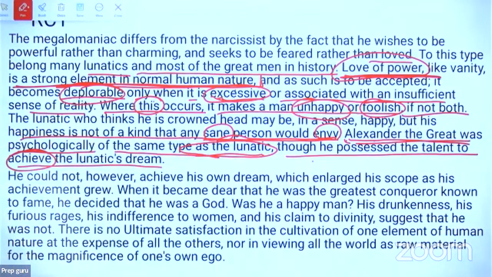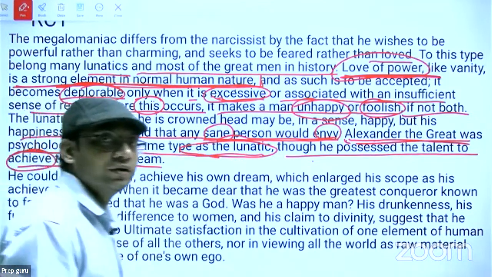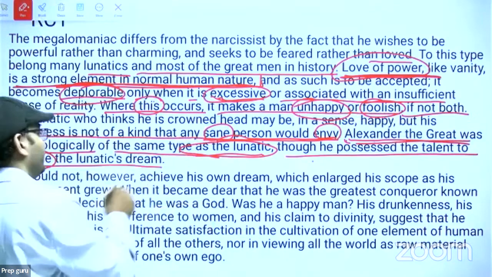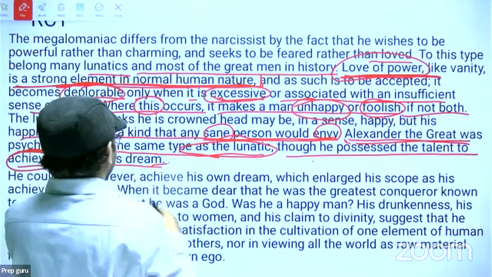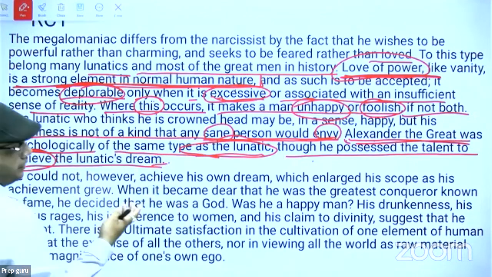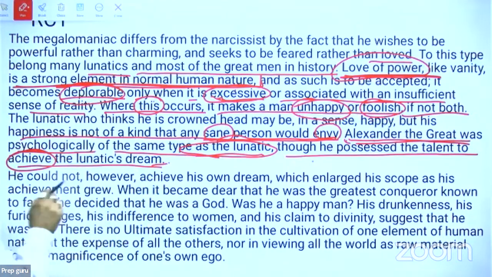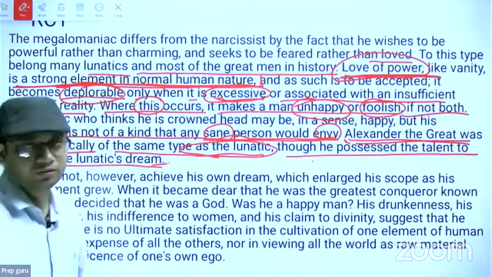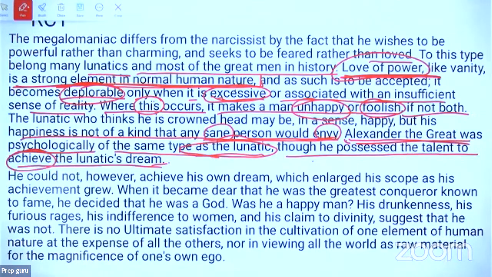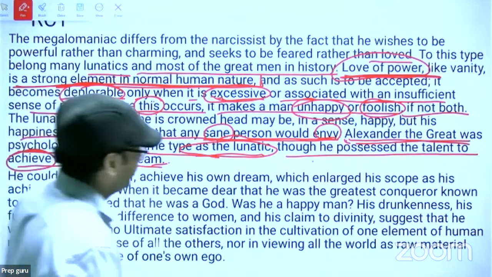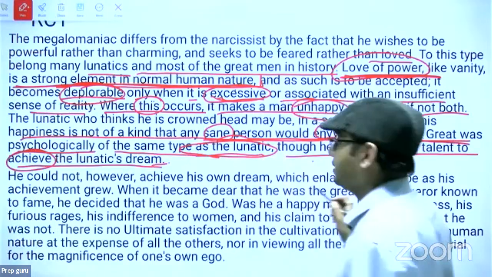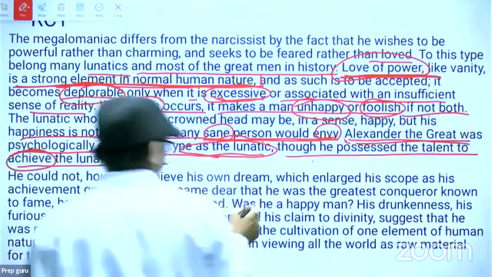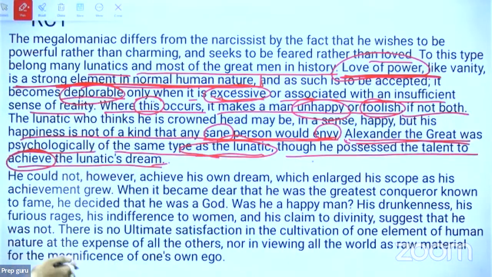और बाकी लोग ड्रीम ही करते रह गए. तो मतलब जो लोग ड्रीम देख रहे हैं वो अलग हो गए, और जिसने उस ड्रीम को फुलफिल कर लिया, प्रैक्टिकली, है ना, विन कर लिया, तो क्या है? That is the achiever. ठीक है, that was the difference. He could not however achieve his own dream. Now author is saying कि Alexander was not able to achieve his own dream, which enlarged his scope as his achievement grew. When it became clear that he was the greatest conqueror, conqueror means what?